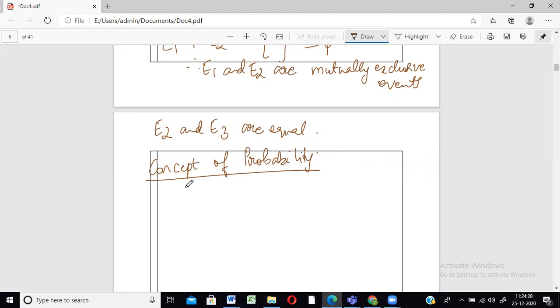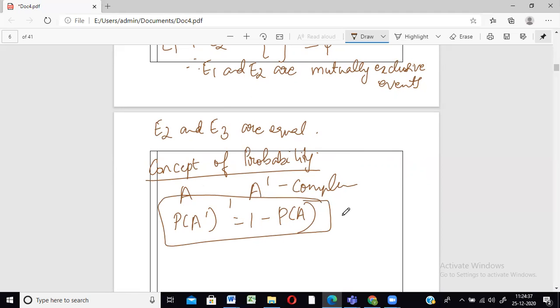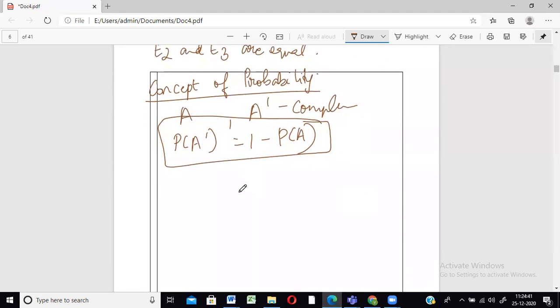When we have an event A, we have an event A dash, that's nothing but the complement of A. Always the probability of the complement will be 1 minus the probability of that event, and likewise the probability of A will be 1 minus the probability of the complement. So this you have to remember. All right, so this is one topic. And the value of a probability can never go beyond 1. It will always be between 0 and 1. For this rule, if the answer you're getting is 1.5 or something like that, then that is wrong. That's not possible.